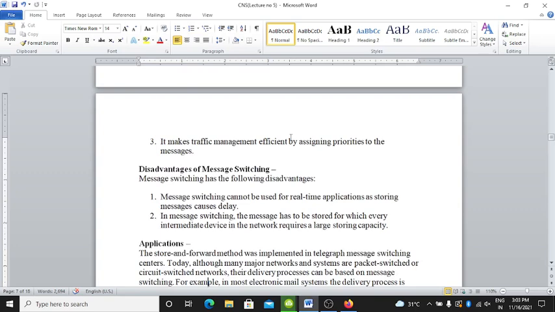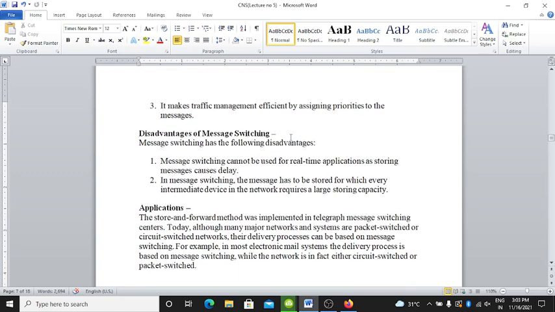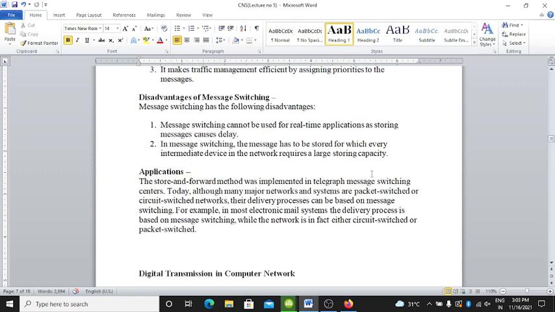Here are the disadvantages of message switching. Message switching has the following disadvantages. Message switching cannot be used for real-time applications as storing messages causes delay. In message switching, the message has to be stored, for which every intermediate device in a network requires large storing capabilities.